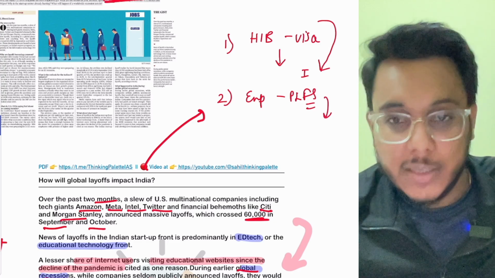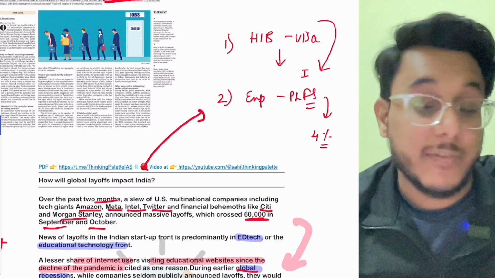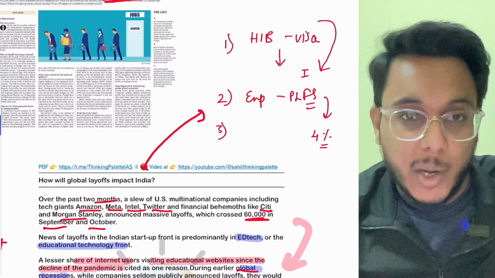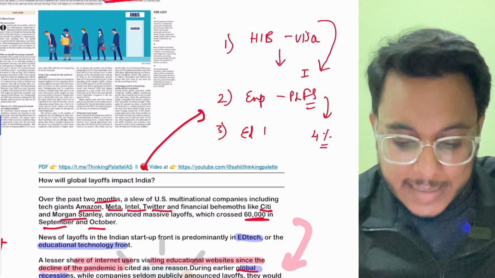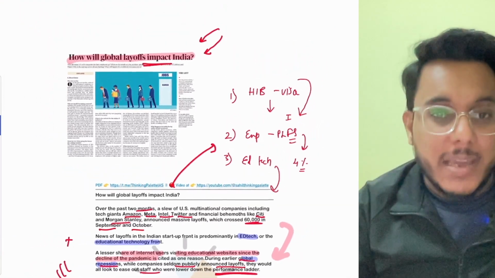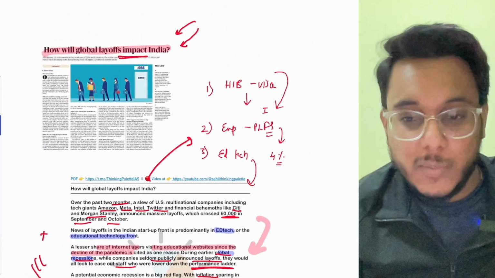As per the Periodic Labour Force Survey, we find that the unemployment rate is above 4%, which is very high unemployment. Thirdly, even in India, the edtech startups and tech companies are already doing layoffs. So basically the economic crisis will be exacerbated. Okay, so that is all, guys, about this particular article. And now we'll move to the next article.